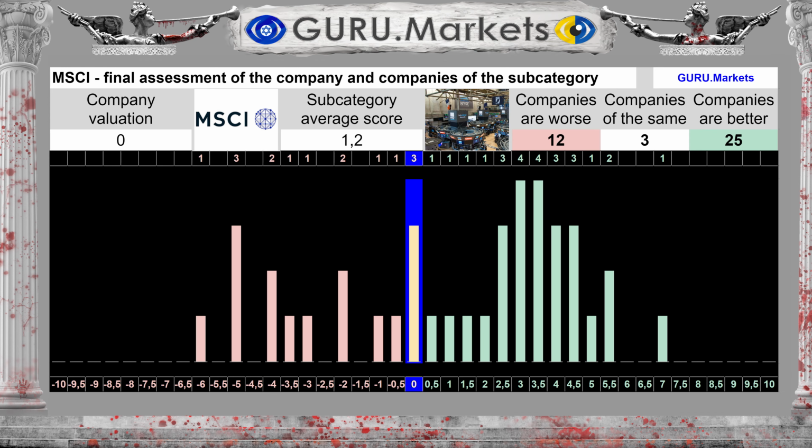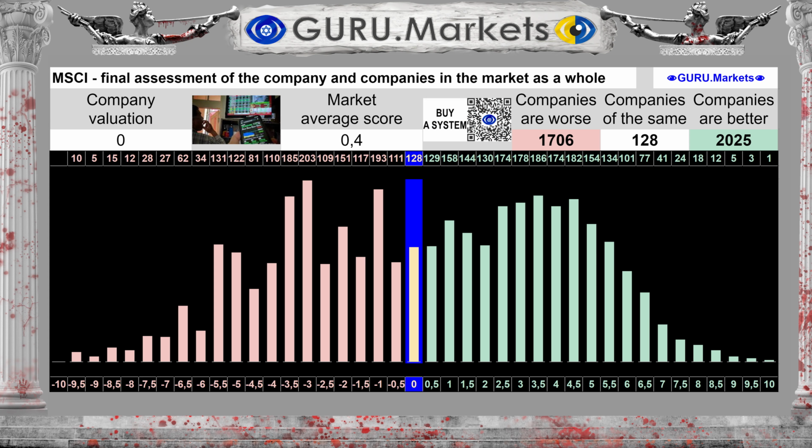The result is as follows: 0 out of 10 points. The average result for the subcategory is 1.2 points. If you look broadly, within the stock market in the aggregate, note that the average score for the stock market as a whole is 0.4 points, against a score of 0 points for MSCI Inc.